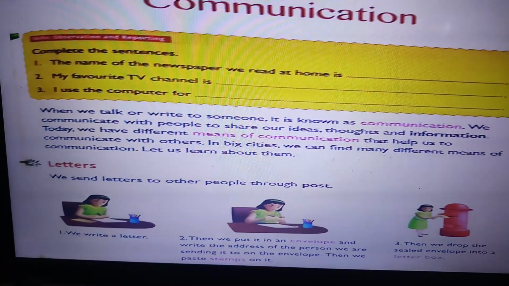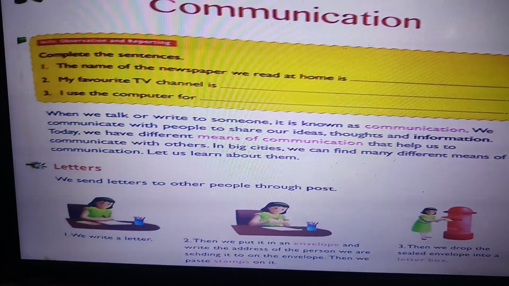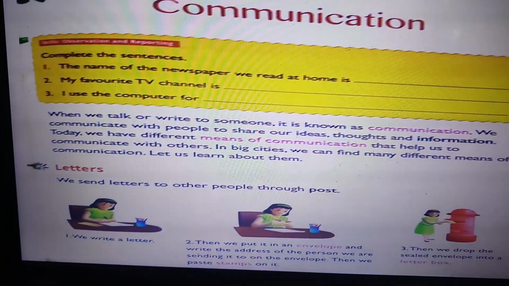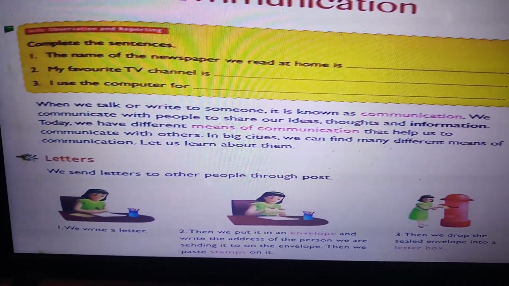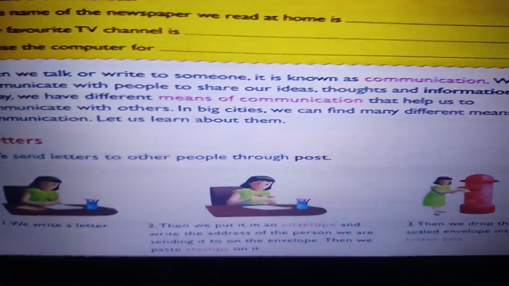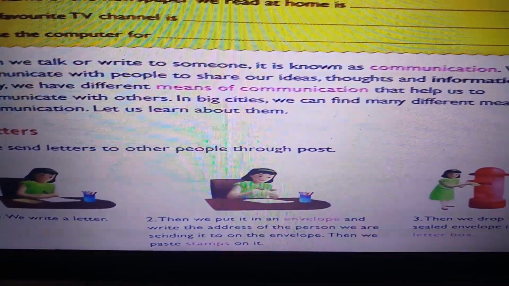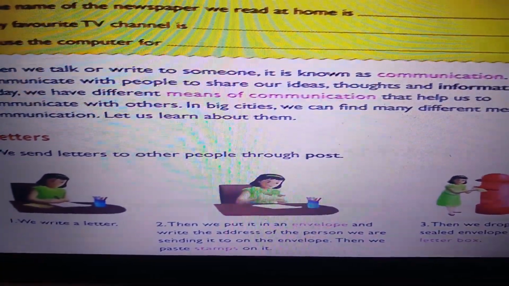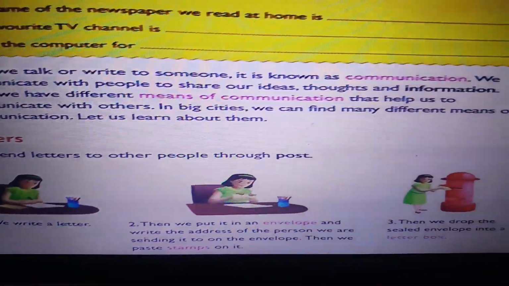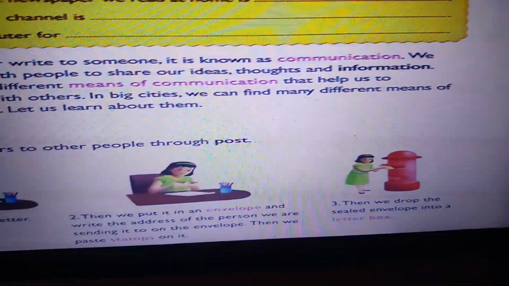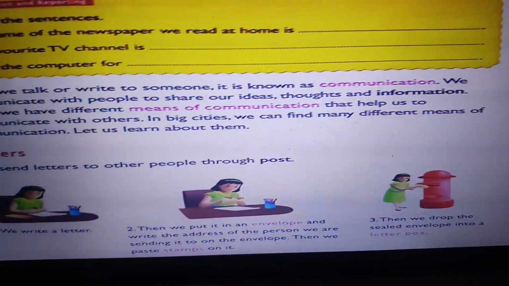We can send letters to other people through post. We write a letter. Then we put it in an envelope and write the address of the person we are sending it to on the envelope. Then we paste stamps on it. Then we drop the sealed envelope into a letter box.